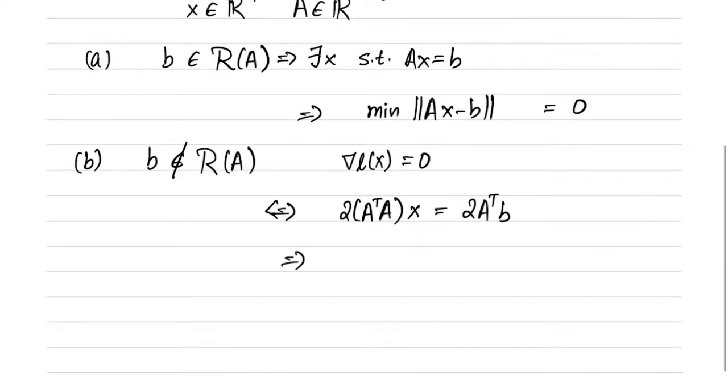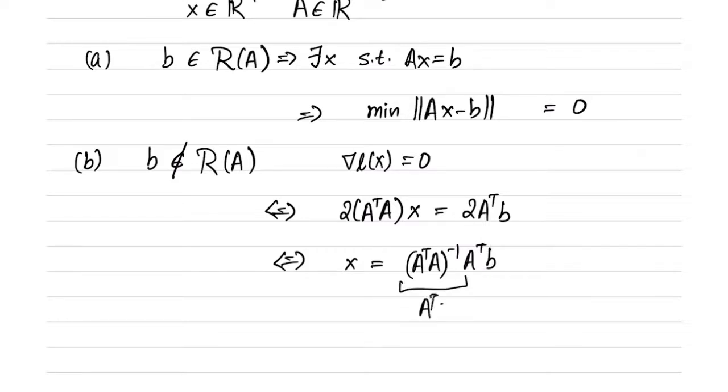Or in other words, x is equal to (A transpose A) inverse times A transpose b. Of course, this is only valid when A transpose A is invertible. So whenever A transpose A is invertible, we can simply solve this equation and get this solution.